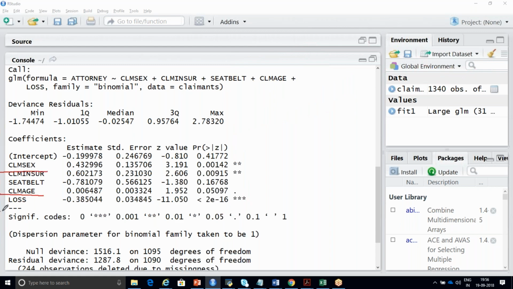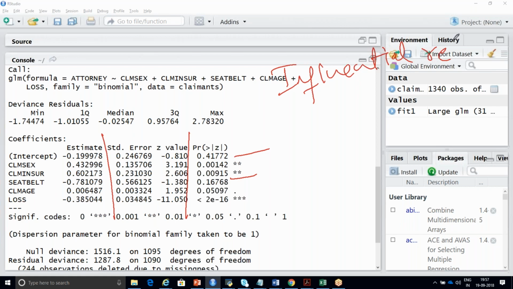Or you can go for transformation. Instead of using claimant age and loss directly, you can transform these two variables. Instead of using claimant age directly, you can apply the log of claimant age and see whether you are able to convert that into a significant variable or not. So that is also possible. Since you came to know that seat belt and beta naught are not significant, you can identify your influential records by using the influence plot function.